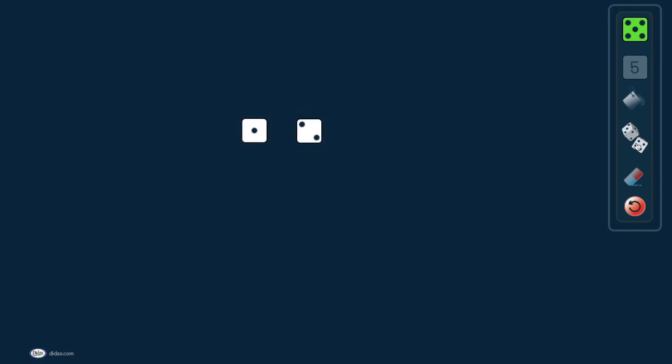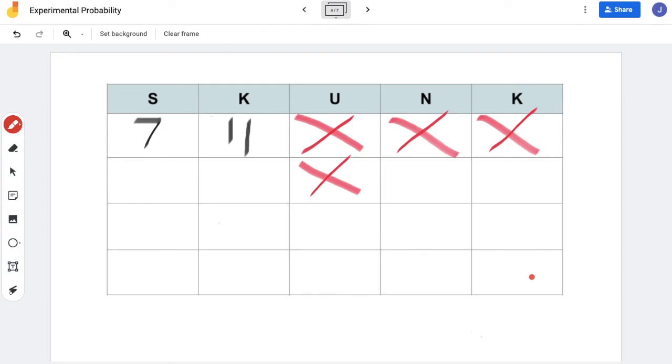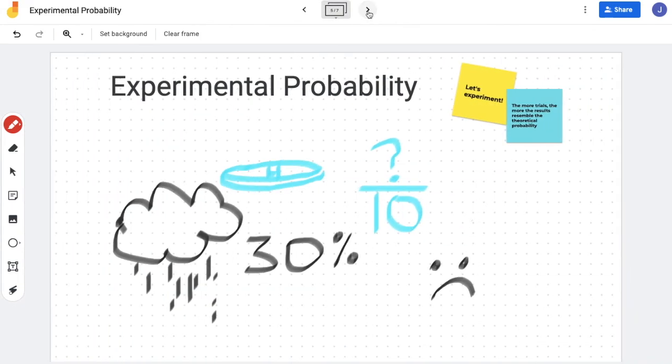No, quite a long roll without any doubles now. And yeah, so we'll stop it there. I didn't get a single another one there, but I've got 4 out of 20 rolls. And I'm going to write that down here, just 4 out of 20. And I believe our theoretical probability stated that we would get 3, just over 3. So actually, our trials weren't that far off what we were expecting.